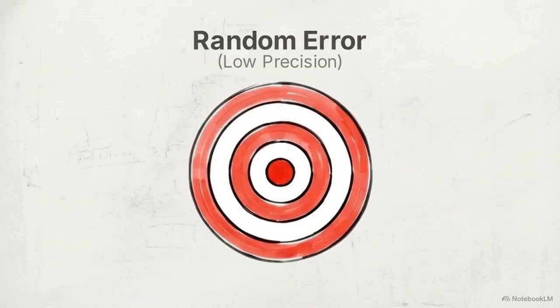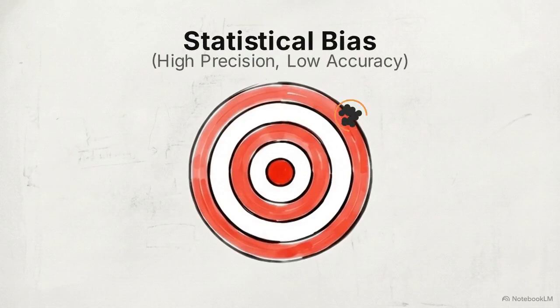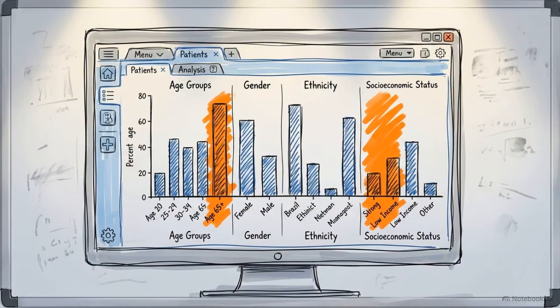Random error is caused by unpredictable anomalies, like pixel noise. Predictions scatter without a distinct pattern, reducing precision without a consistent direction. Statistical bias creates reproducible misclassification of a fixed magnitude. The model outputs highly precise results that are consistently and predictably inaccurate. These mathematical deviations align with human cognitive bias to target specific demographics.